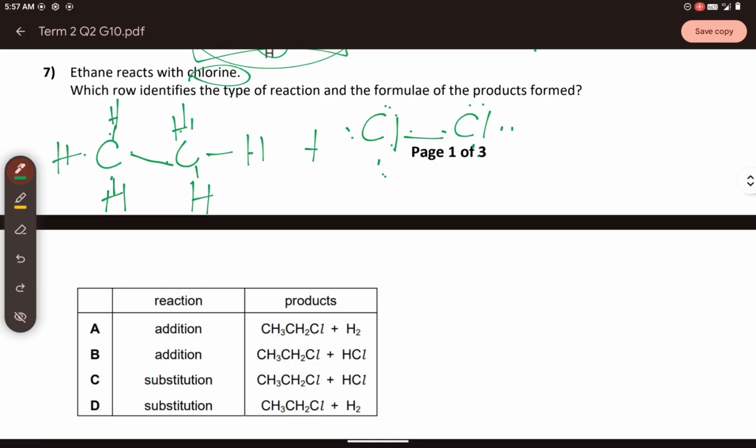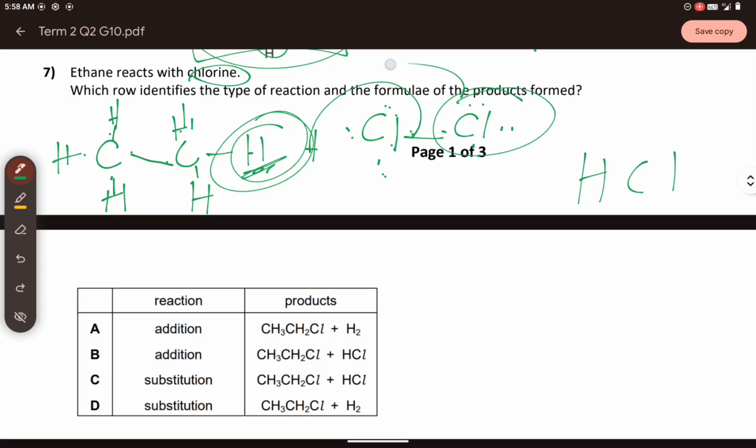Now it reacts with the ethane. But the chlorine has seven outermost electrons while the hydrogen has only one. So the chlorine is more electronegative compared to the hydrogen. What will happen? Of course, it will pull out the hydrogen because the chlorine wants to complete its octet. It has seven and needs one more, so it will attract the hydrogen and bond here. So you will have an HCl. And then the other chlorine will replace the hydrogen here. That's why it is substitution.